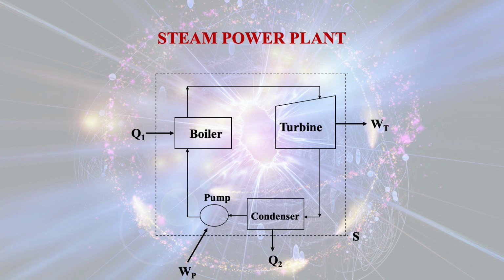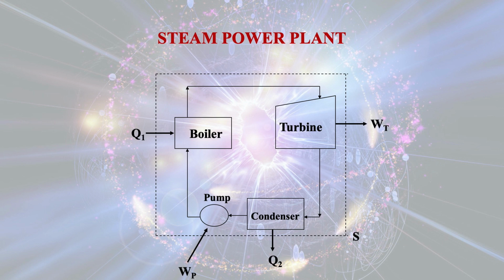Now if you consider all the components within a controlled volume, you see that there is heat input in the boiler, that will be considered as positive, because we know very well that for a controlled volume, any heat unit, if it is coming into the control volume, has to be considered as positive.